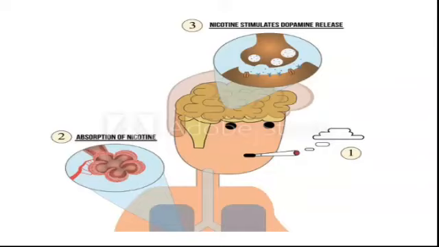The best way to release dopamine is to do whatever makes you happy, like exercise or appreciation from others. All these things stimulate dopamine receptors. In the same way, when nicotine is taken through smoke, it is absorbed and in the brain it stimulates dopamine release, which makes them happy.